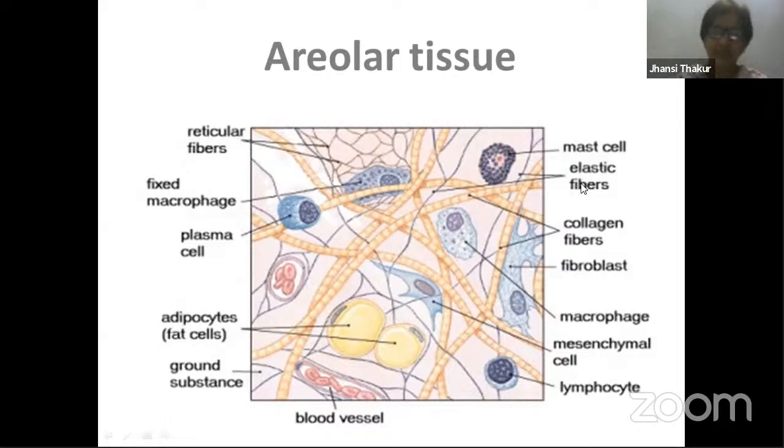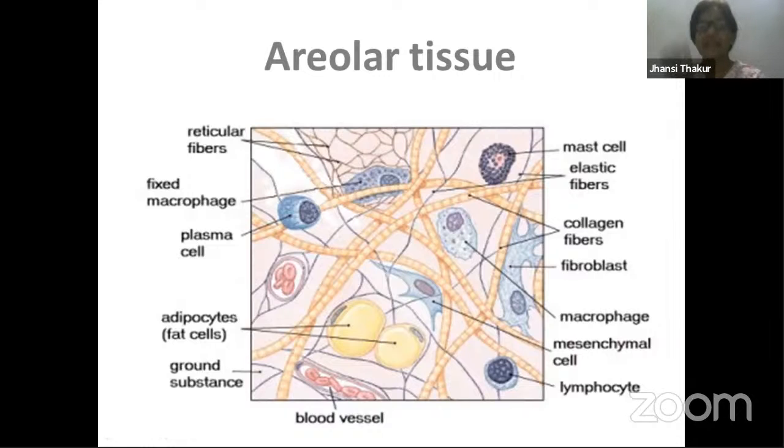Again, the difference between these elastic fibers and collagen fibers is that elastic fibers are branched. You can find it forms branches, whereas generally collagen fibers don't form branches, but reticular is branched. It forms a network almost. The difference between reticular fibers and collagen fibers: both are made up of the same material, that is collagen protein only. Then why the difference?